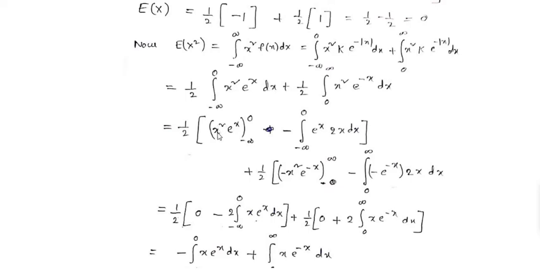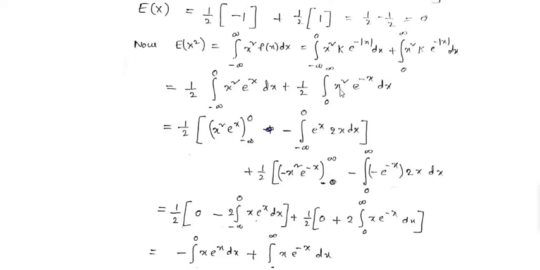Therefore u into v, x square into e power of x, limits are minus infinity to 0, minus integral minus infinity to 0 v. V means e power of x, and du is the derivative of u. Here u is equal to x square, du is 2x dx. Similarly for the second function, 1 by 2 into